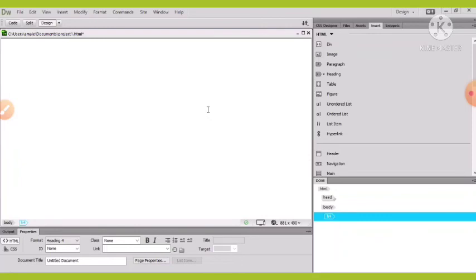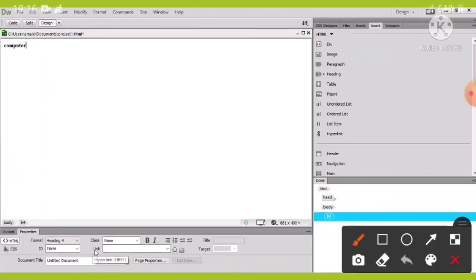Okay, so now we'll learn how to add links to the web pages. Just follow the steps here. Open Dreamweaver and open the page in which we want to create the link. Here is the page. We have already written computer on the white area. Now select the text or image we want to serve as a link. Then click on HTML. Here HTML is already selected in the property inspector.